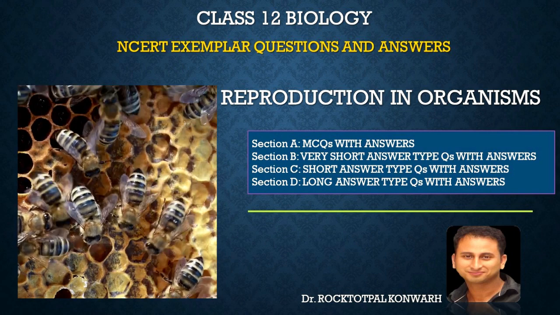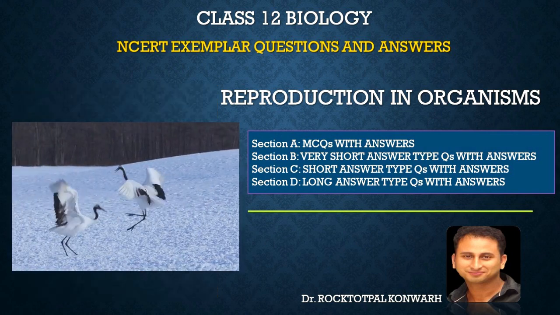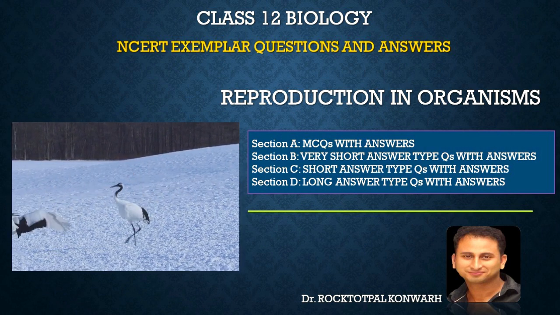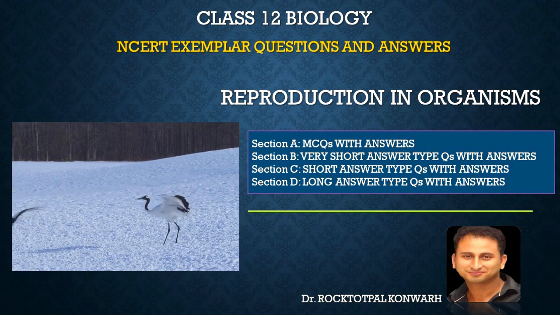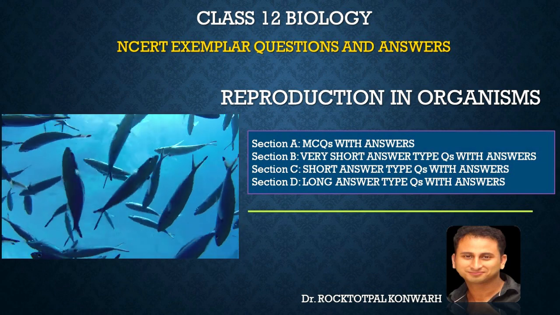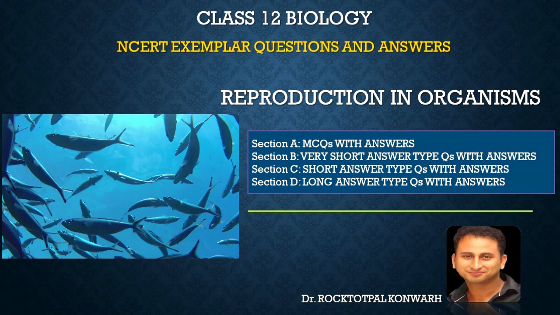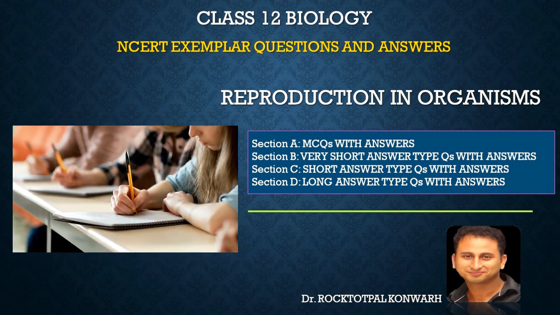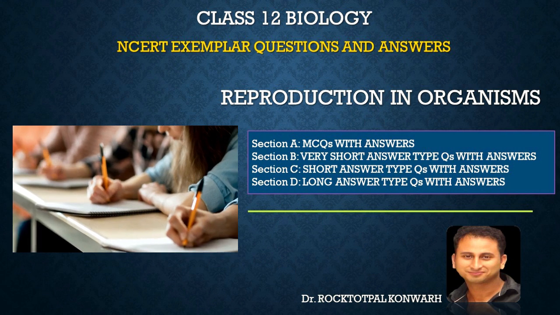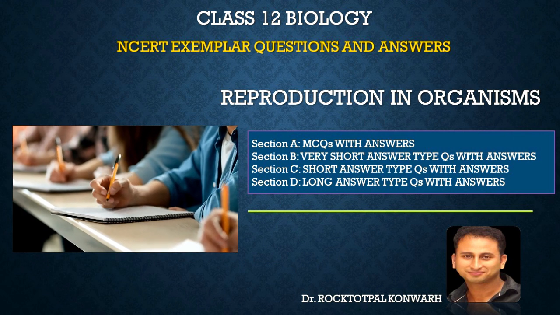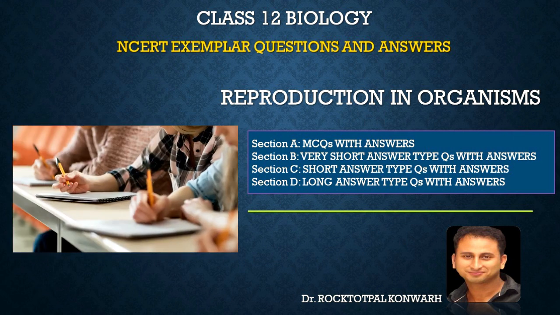To just give you a boost in your preparation, why not check few NCERT Exemplar questions and answers? To begin with, let us check the chapter Reproduction in Organisms. We have 4 sections lined up for you. Section A, MCQs. Section B, very short answer type questions. Section C, short answer type questions, while long answer type questions will be dealt with in Section D. So to get going, let us begin with multiple choice questions in Section A.